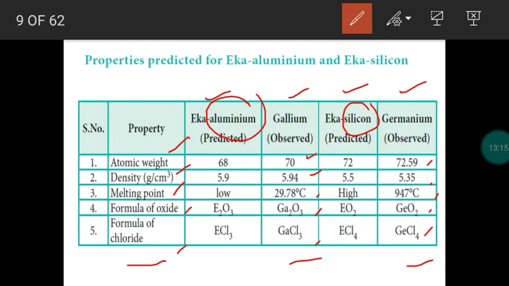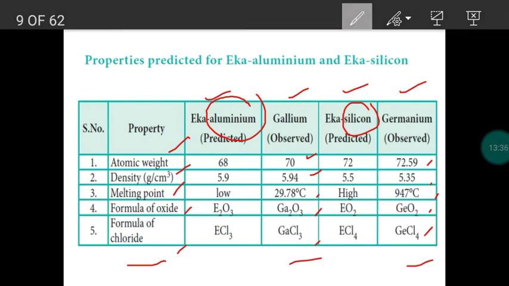So while arranging the elements in the Mendeleev periodic table, he left blank spaces. He gave tentative names and physical properties. Later we discovered those elements, and their properties were calculated. So both the values are approximately equal.